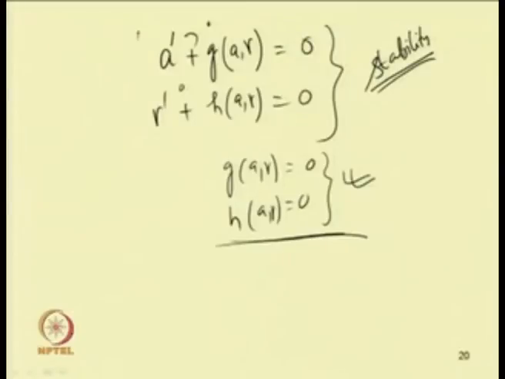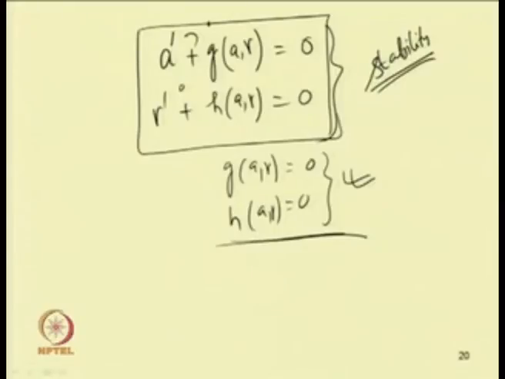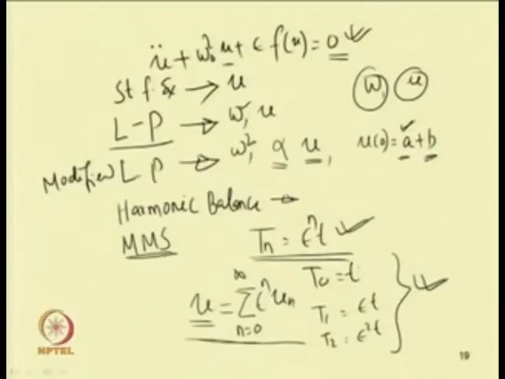By perturbing the set of first order equations, we can get the Jacobian matrix, and from this Jacobian matrix, by finding the eigenvalues, we can study the stability of the system. But in the case of the harmonic balance method, as we are not reducing the equation to its first order form, here we only get the solution of the system, and then by perturbing the second order equation and substituting the solution, we can locally find the stability of the resulting solution.